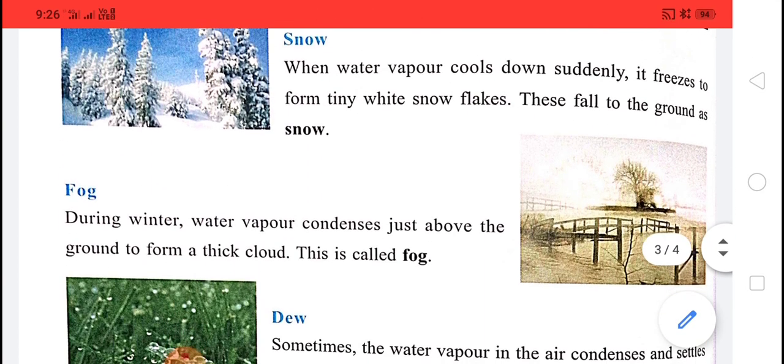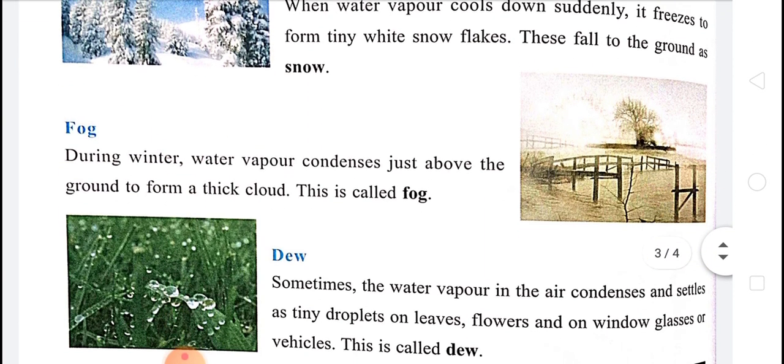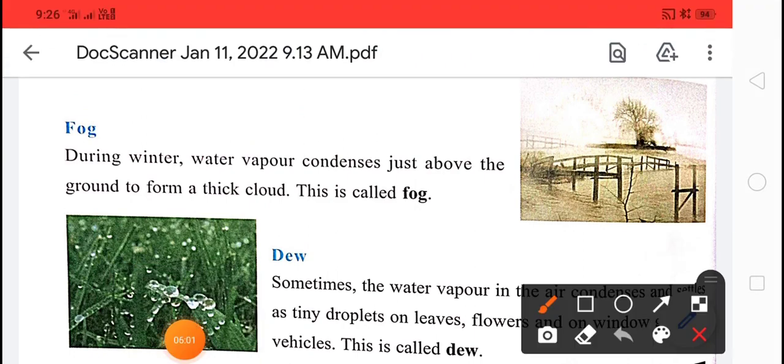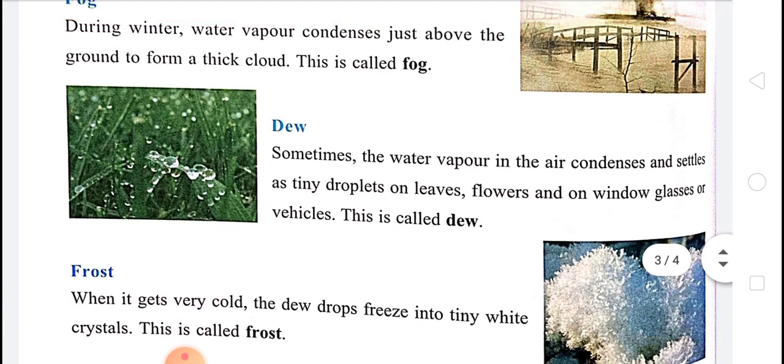Then the fog. So what is fog, students? Here you see in that picture, during the winter, water vapor condenses just above the ground to form a thick cloud, and this is called what? Fog. Then dew. Sometimes the water vapor in the air condenses and settles as tiny droplets on leaves, flowers, and on window glasses or vehicles.